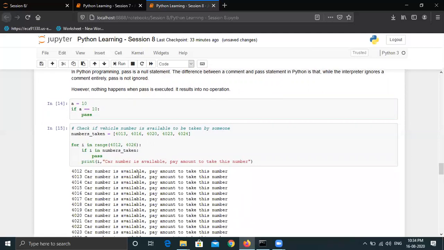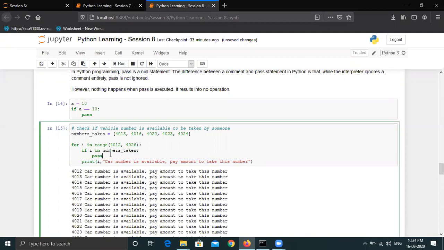You can see the difference between continue and pass: even if the number is taken, even if I is there in the numbers taken list, we are using pass. It is doing basically nothing. That's why it will not skip the subsequent statements. The subsequent statement will also get processed. But continue makes sense in this example because it will stop the execution of the subsequent statement in that iteration.